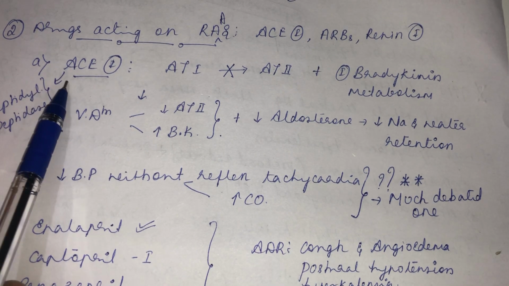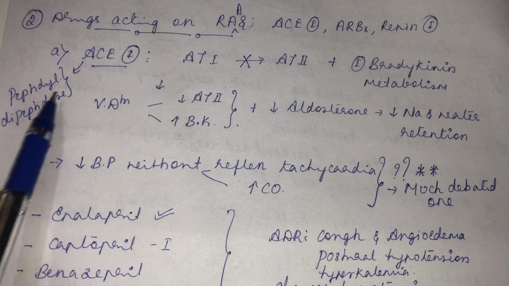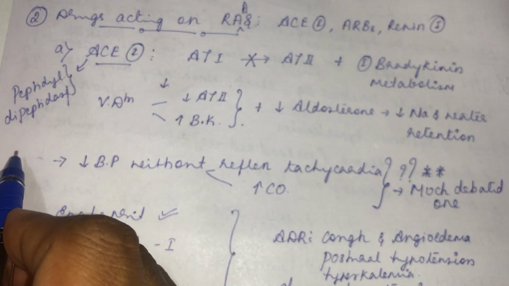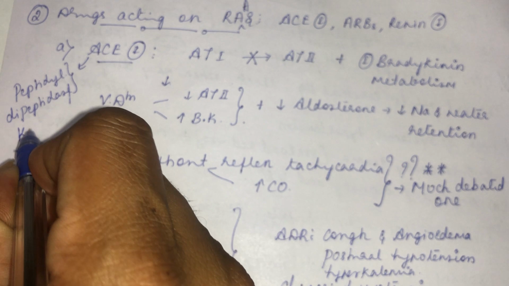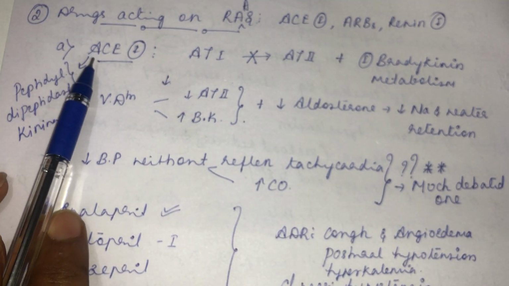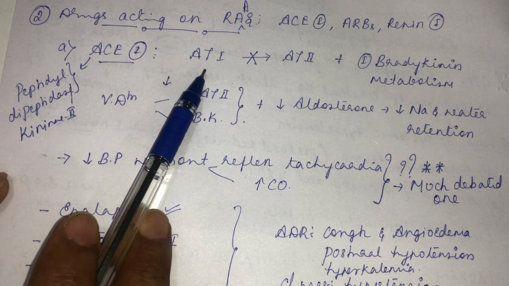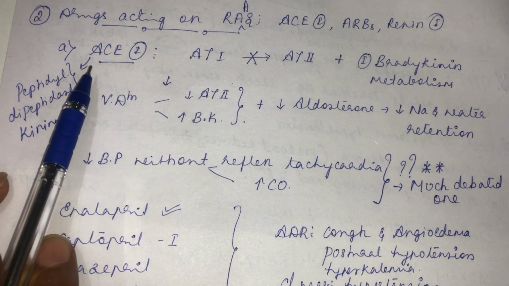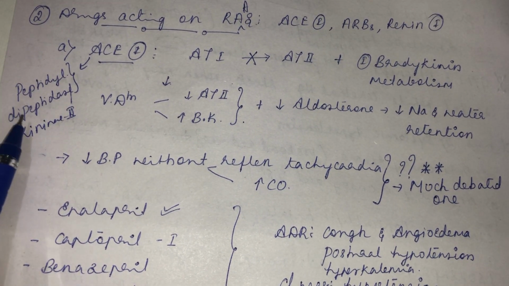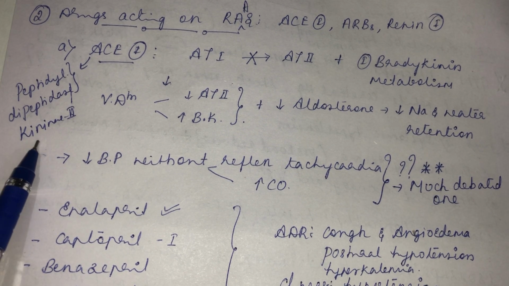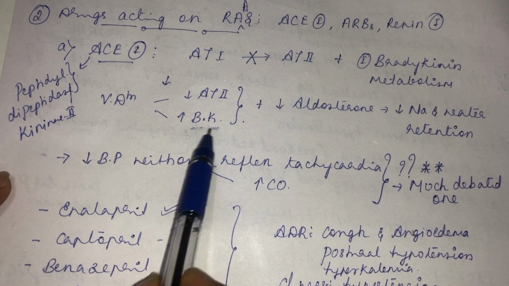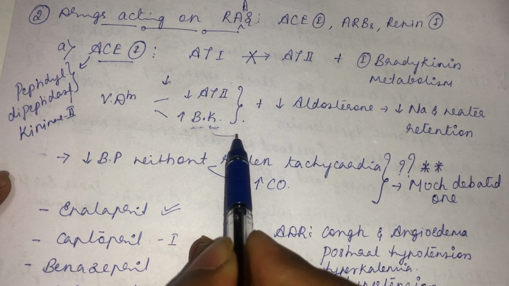Angiotensin converting enzyme is also called peptidyl dipeptidase. If you remember under autacoids, what do we call this peptidyl dipeptidase? Kininase 2, if you remember. So what is the function of ACE? Conversion of AT1 to AT2. The other function of this kininase 2 is the metabolism of another autacoid, bradykinin. So it is also involved in the inactivation of bradykinin.